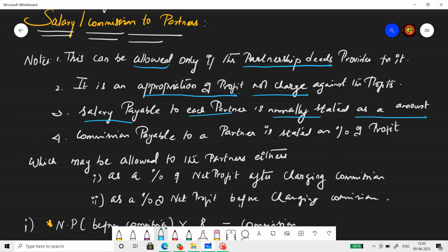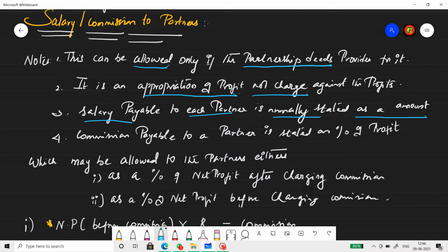Point 3. Salary paid to each partner is normally stated as an amount. So therefore, in all the questions, salary paid will be given directly to you, either in the month form or in the year form. Say A is paid a salary of 1000 rupees per month, B is paid a salary of 1 lakh rupees per year, per annum. So the amount will be stated in the question itself.